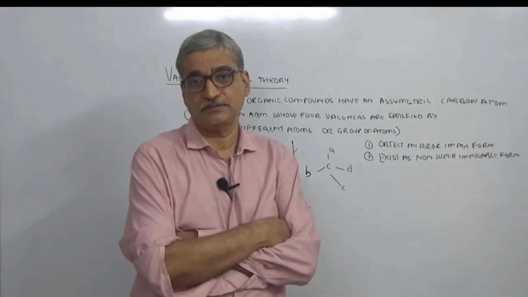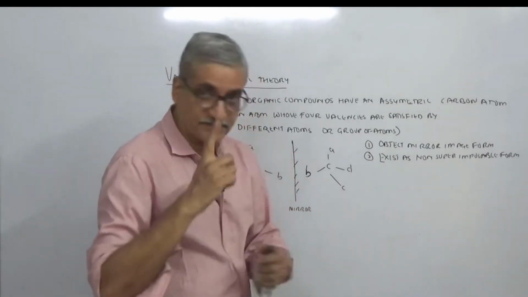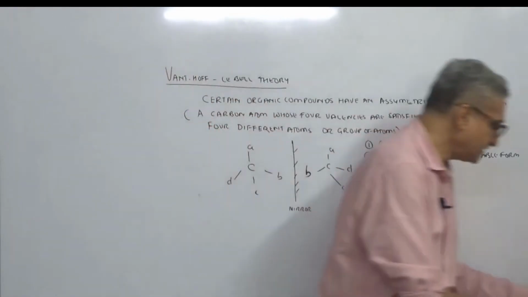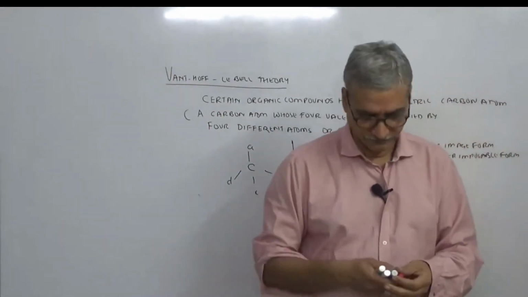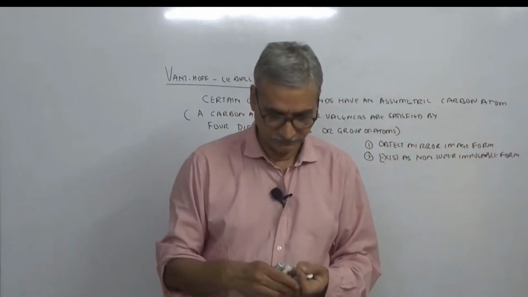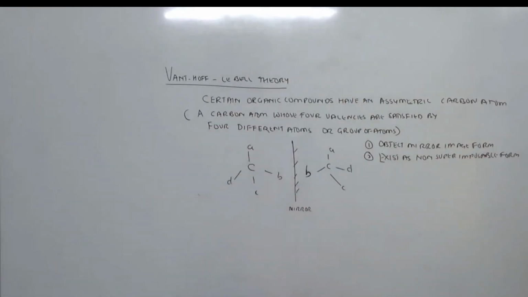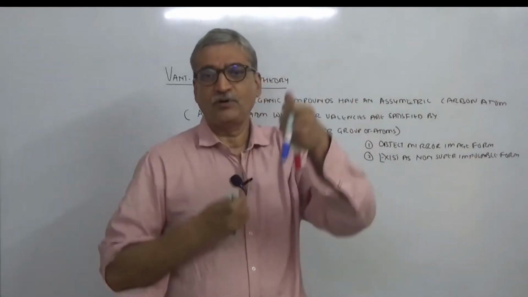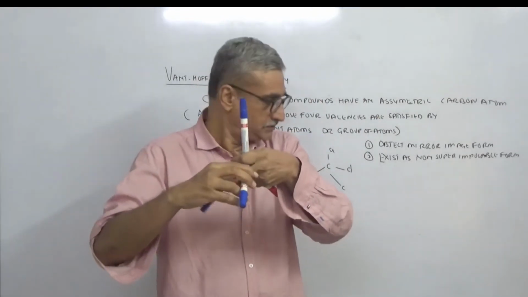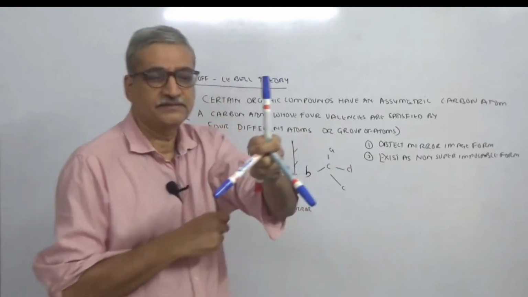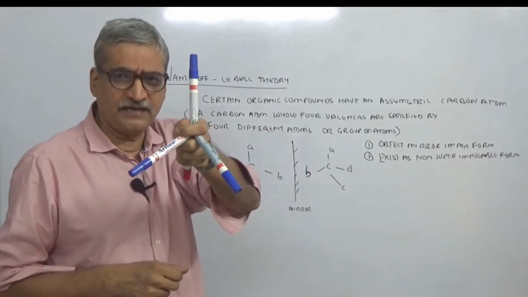So now, what is the contention? They said, look, you can see this is tetrahedral.